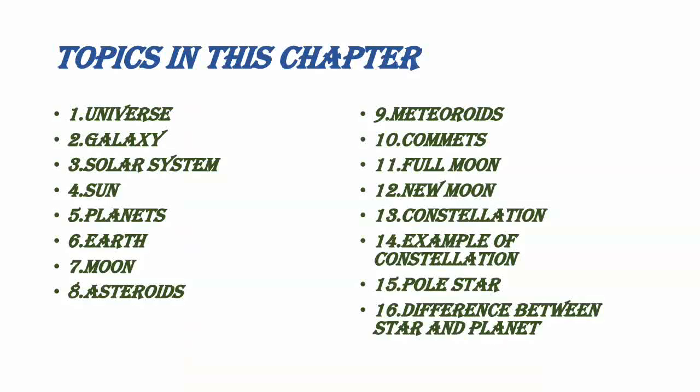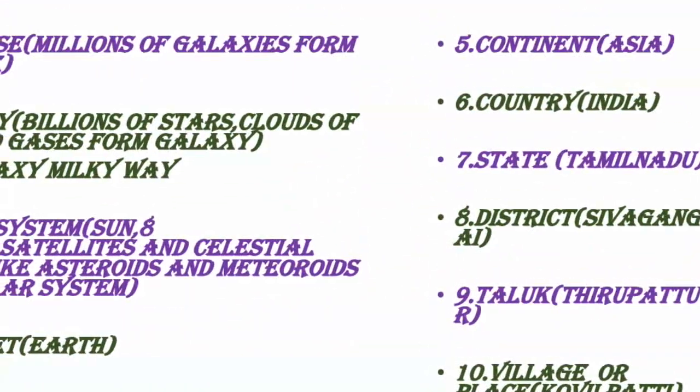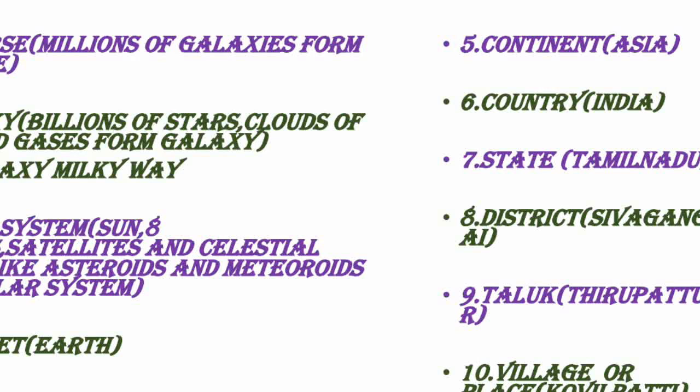planets and earth. Right. Before entering into this chapter, we all want to locate our own place where we are staying. I have taken my school as an example. We will go by reverse order. My school is placed in a village, town, or place, whatever it is where you are staying. The village name is Kovilpatti, and this Kovilpatti comes under which taluk?